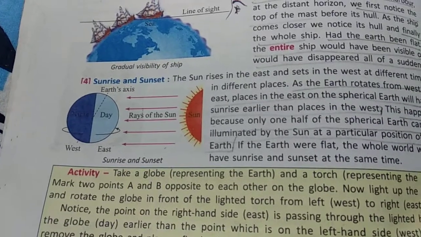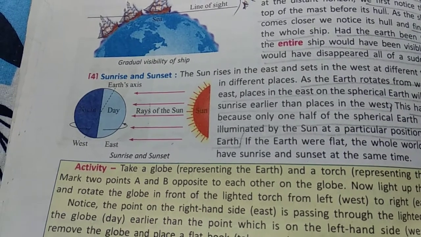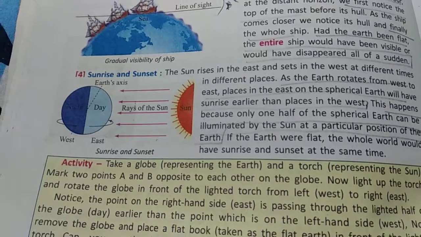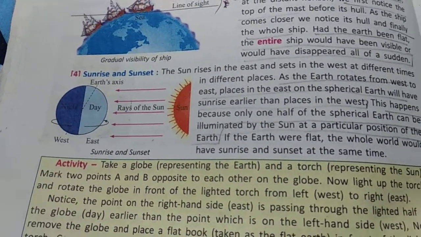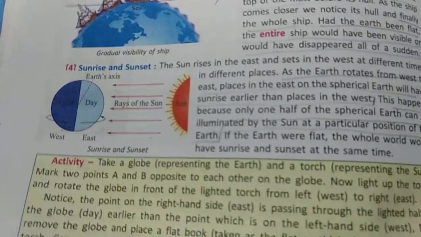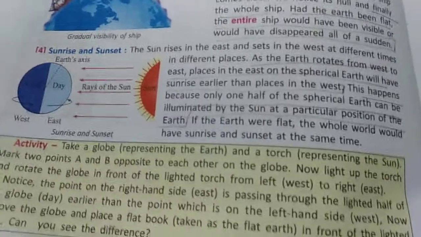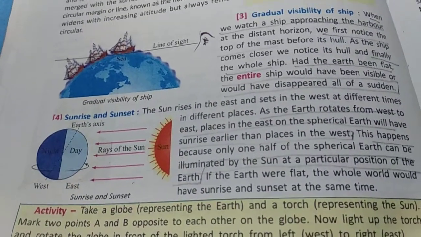Now the Earth is revolving. We see that the sun is rising in the east and it sets in the west. But this sunrise and sunset have different timings at different places. Now why does this happen? This happens because the earth is rotating from west to east.